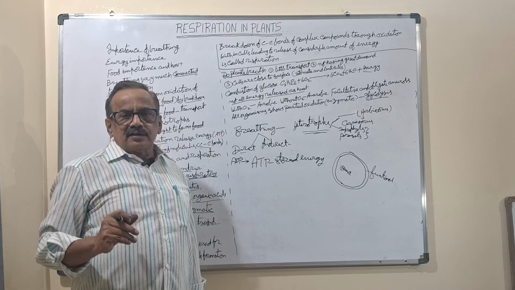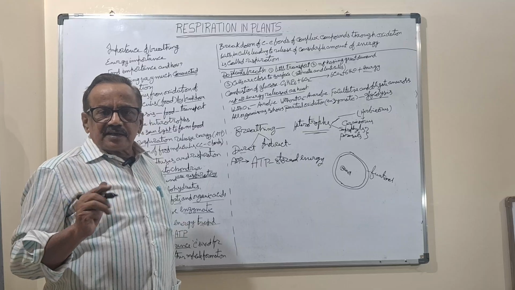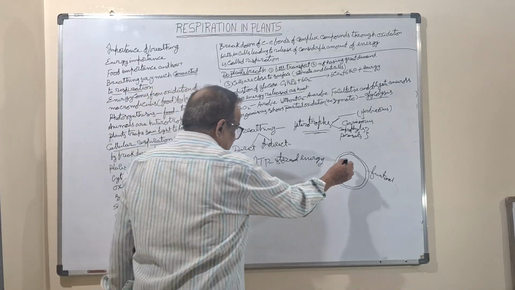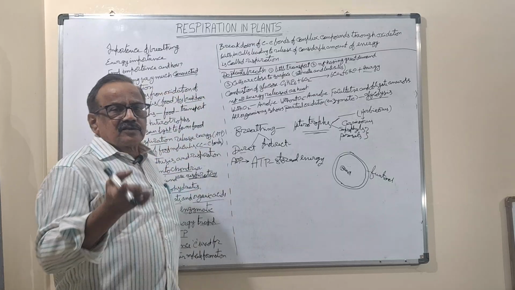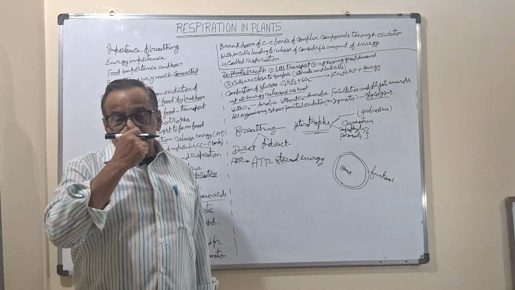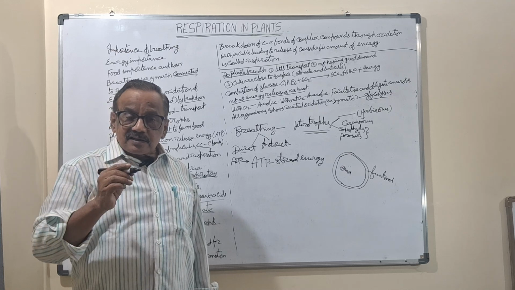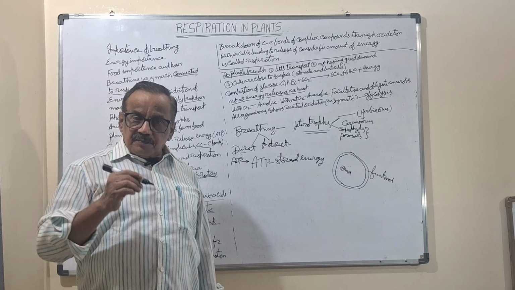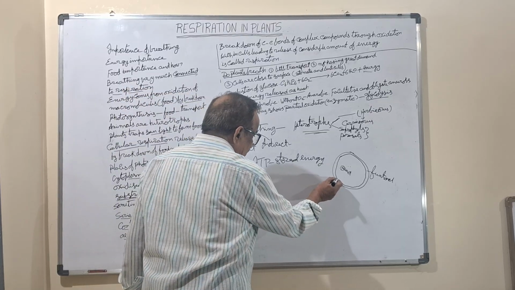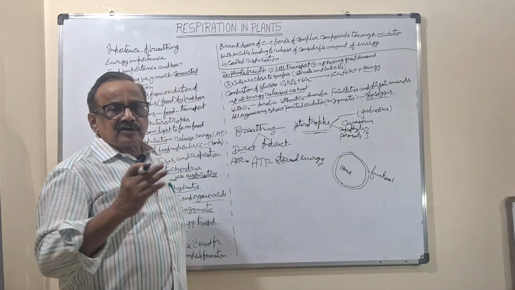All three are dead only. They are not functioning, but they are very hard because of the lignin. Dead cells won't do respiration, it is not necessary. They will give the mechanical support. But the functioning cells, the metabolically active living cells, are present at the surface only.